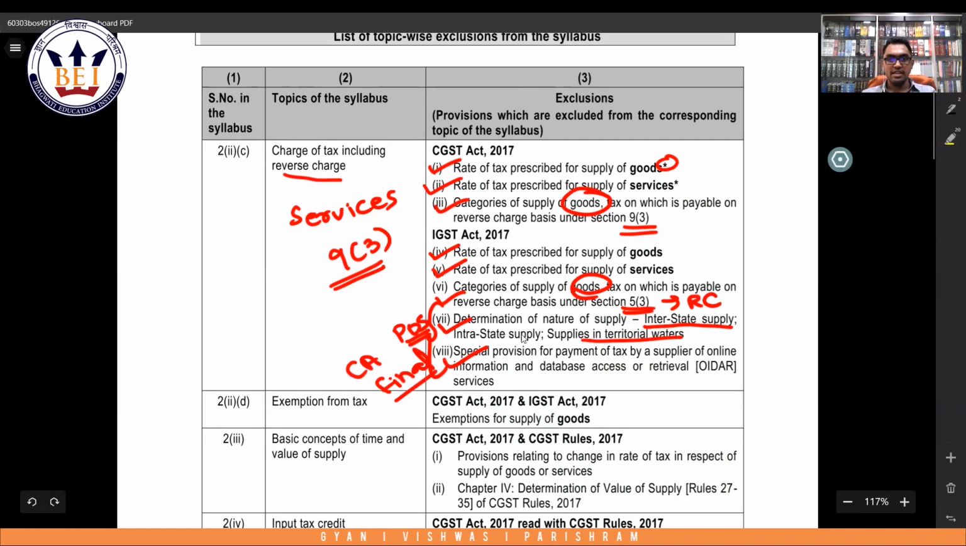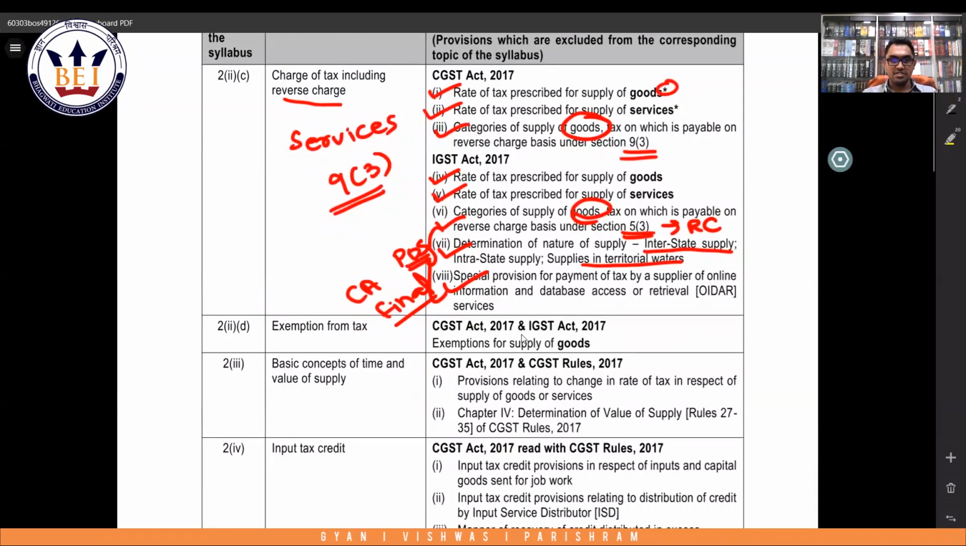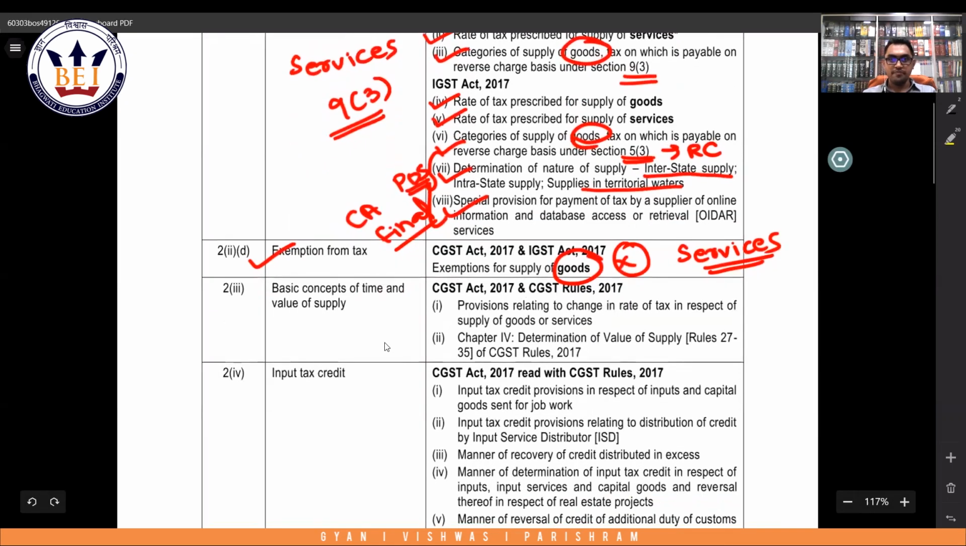Okay. Then next they are talking regarding exemptions. Exemptions, as already discussed, exemptions for supply of goods is not applicable for your exam. So only the services part, what we have already seen in class, is applicable for your examinations. Then relating to time and value of supply. So provisions relating to change in rate of tax is not applicable in CA intermediate, as well as value of supply rules, that is valuation rules, is also not applicable for CA inter.